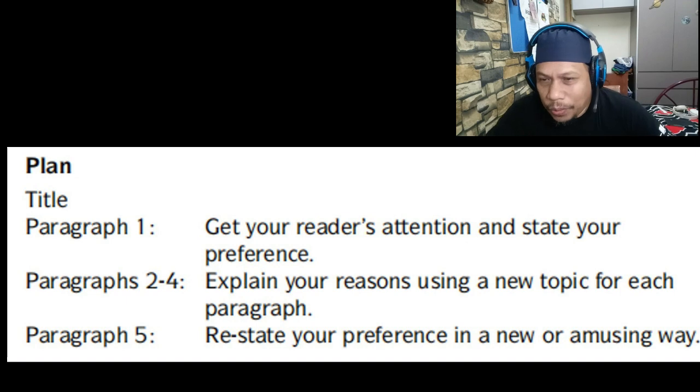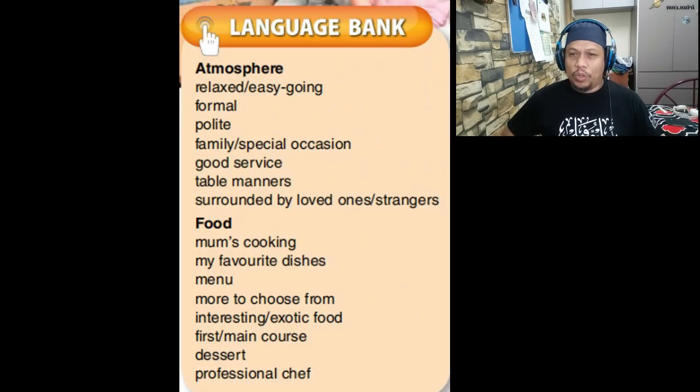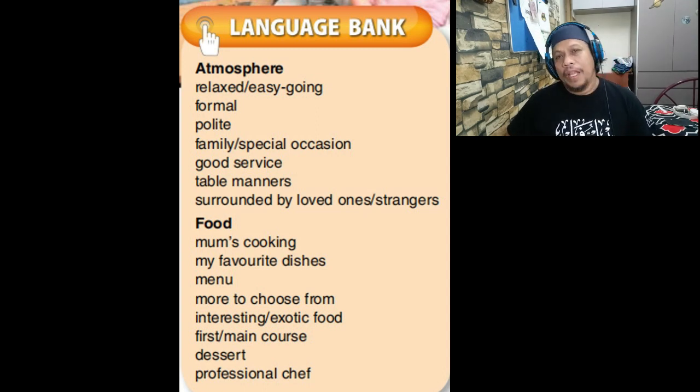Okay, to help you, you are given a language bank. For example, to describe atmosphere, you can use the words relaxed, easygoing, formal, polite, family, special occasion, good service, table manners, surrounded by loved ones, surrounded by strangers. And to describe the food, you can use mom's cooking, my favorite dishes, menu, more to choose from, interesting, exotic food, first, main course, dessert, professional, chef.